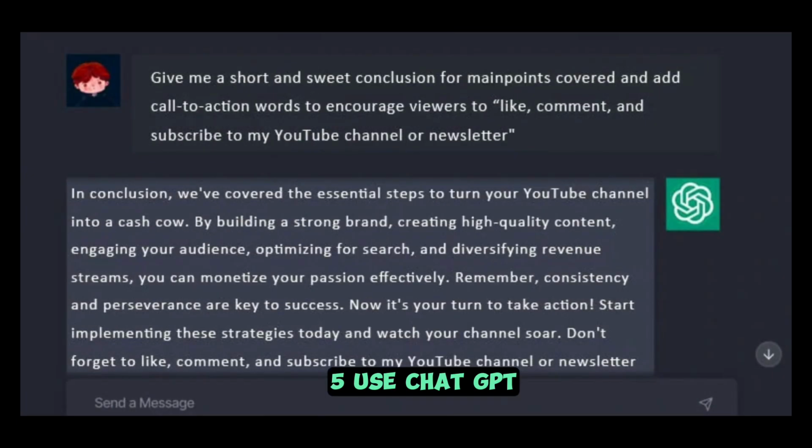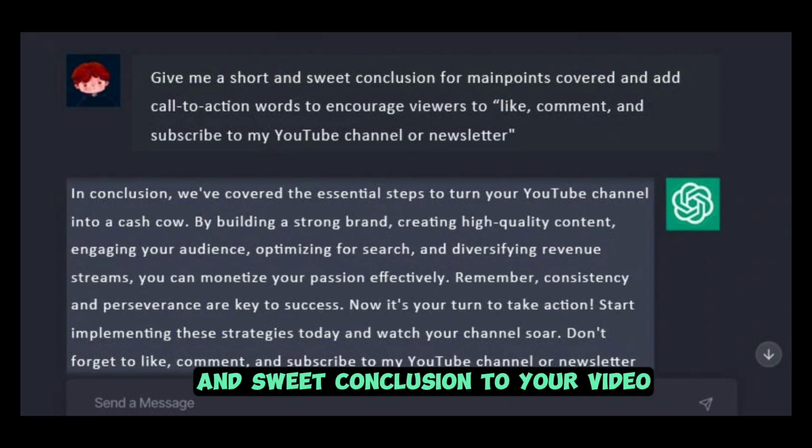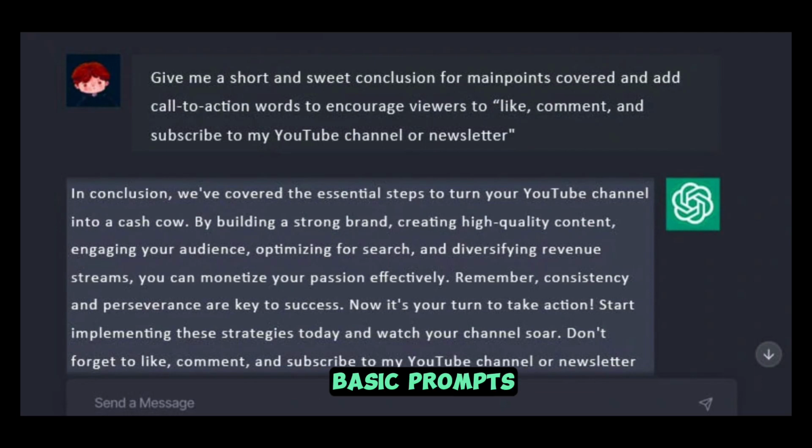5. Use ChatGPT prompts to wrap up to bring a natural conclusion to your videos. Finally, you may use ChatGPT prompts to have a natural and sweet conclusion to your video and add customized call to actions as well. Basic prompts.